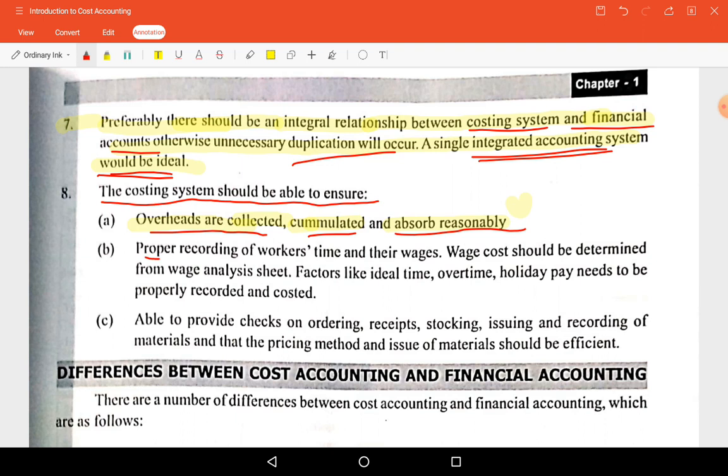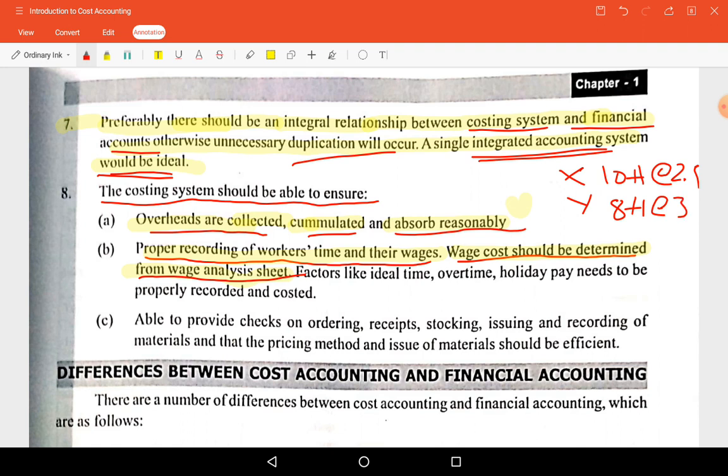Next, proper recording of workers' time and their wages; wage cost should be determined from the wage analysis sheet. Just like in job costing, you may see X is an employee who is working on a job for 10 hours and he is paid 2.5 rupees per hour. Another employee works 8 hours and is paid 3 rupees per hour. Like this, information will be there.